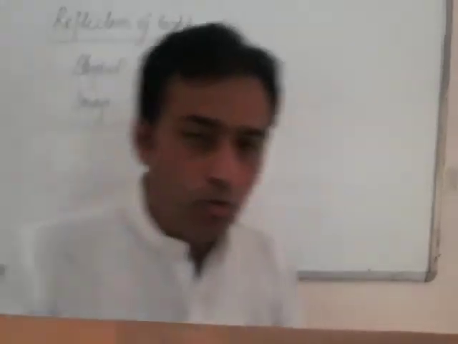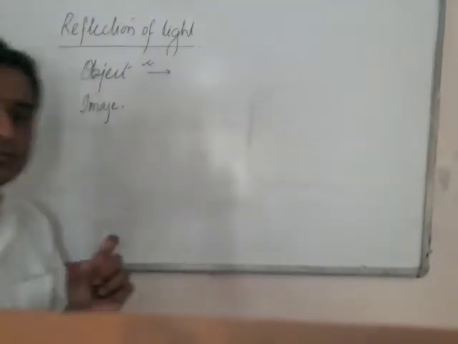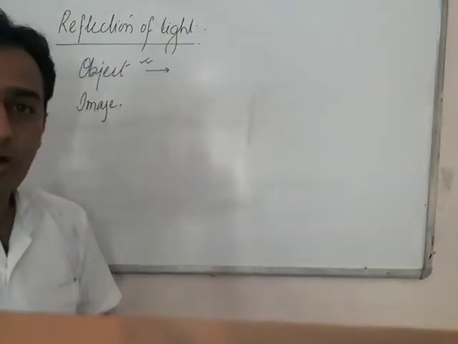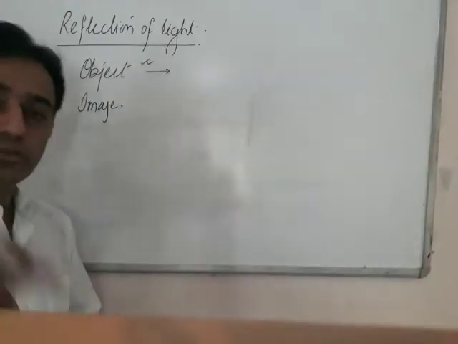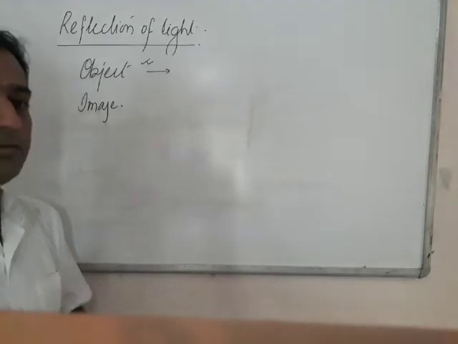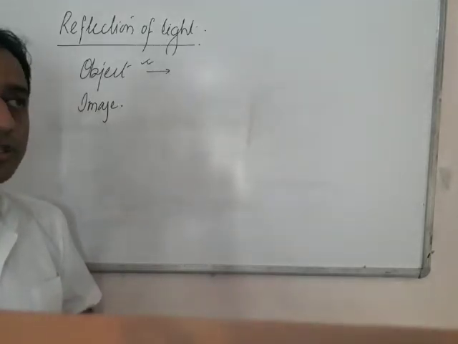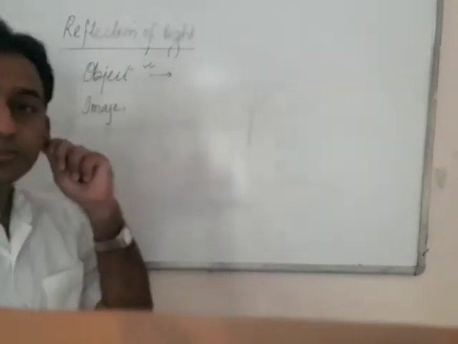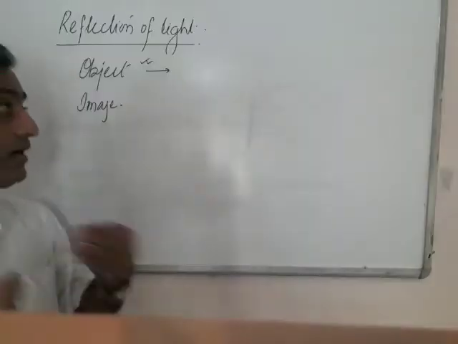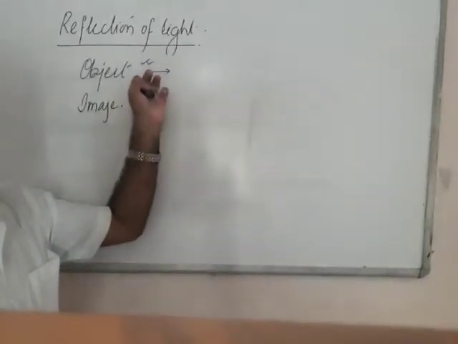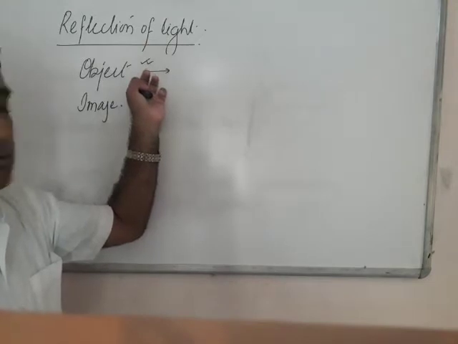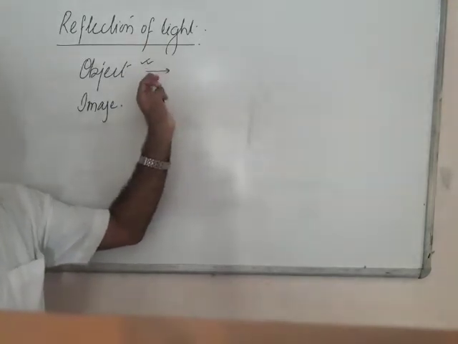Simply, if you are standing in front of the mirror and your image is formed, that simply means that you are the object. Last time I talked about luminous objects and non-luminous objects. We are part of non-luminous objects, but we are also reflecting the light taken from a light source. But here we are an object. Anything in the world which we can see is an object.